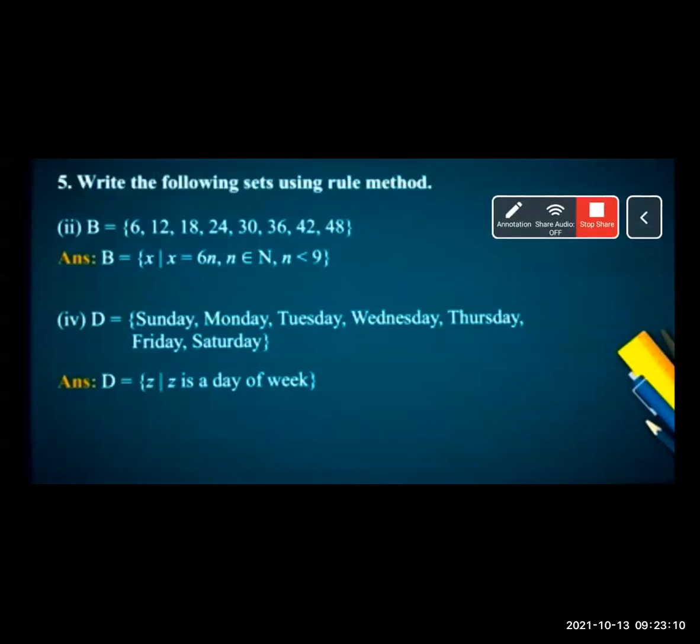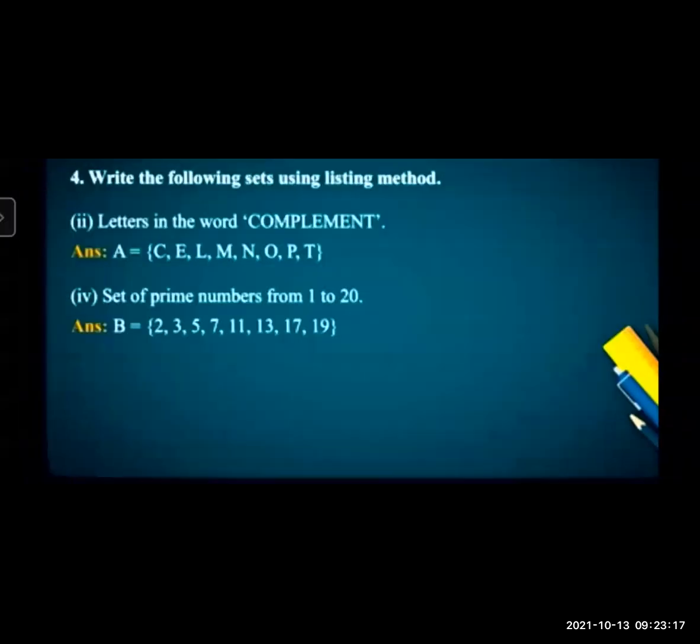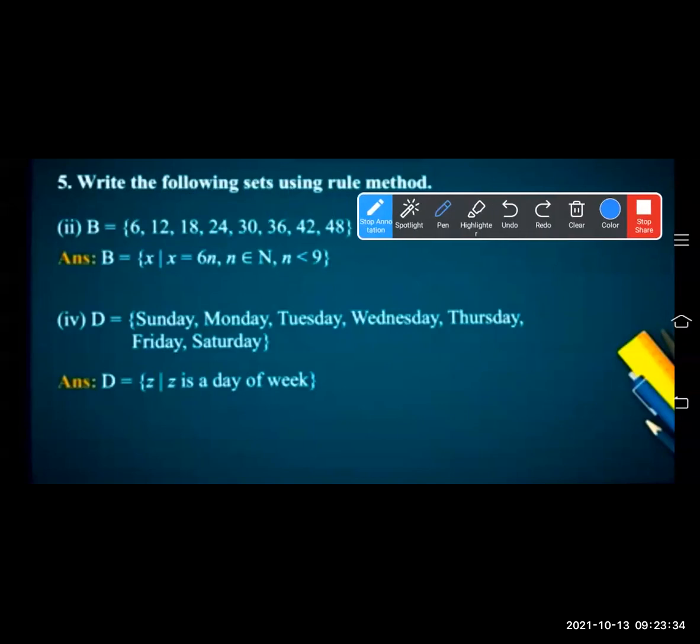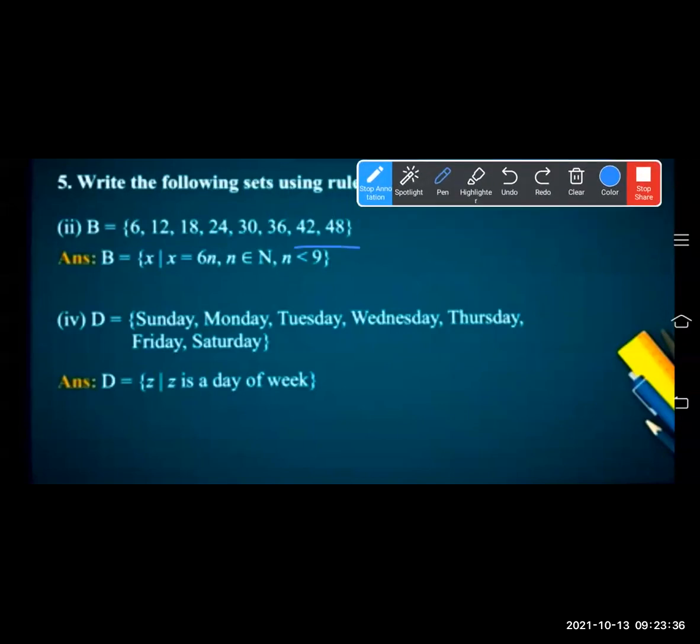Let's see the next question. Question number 5: write the following sets using the rule method. We have finished the listing method in the previous question. Now you have to convert the listing method to the rule method. Here a list is given: 6, 12, 18, 24, 30, 36, 42, 48. First of all, you have to understand this list.